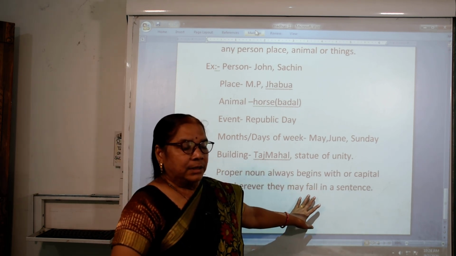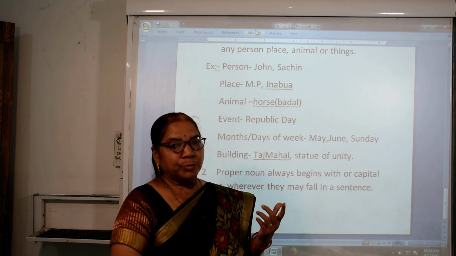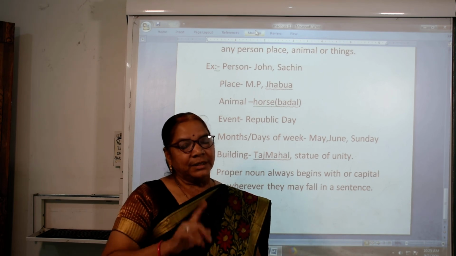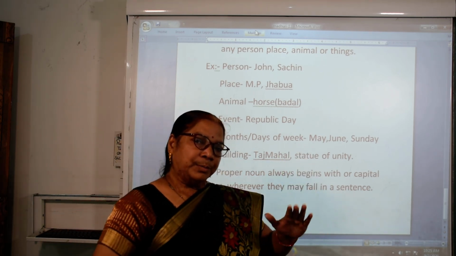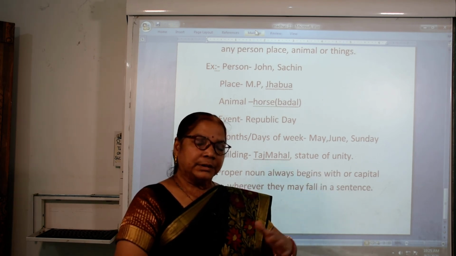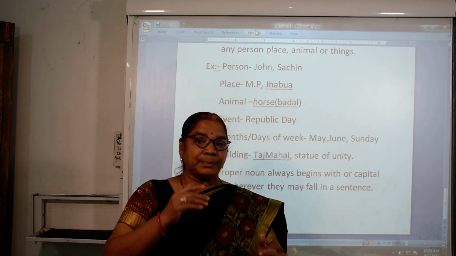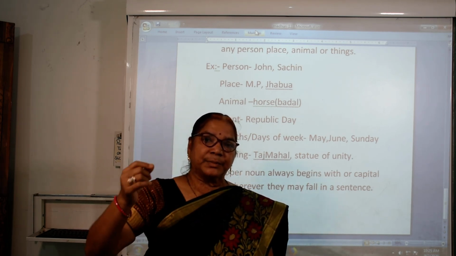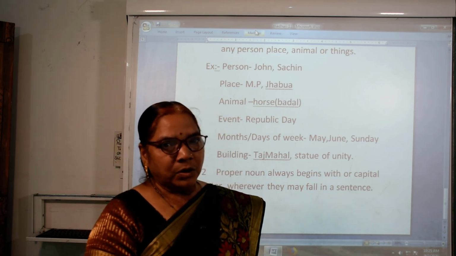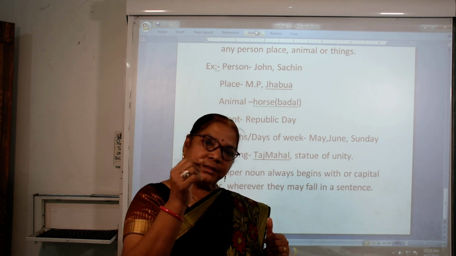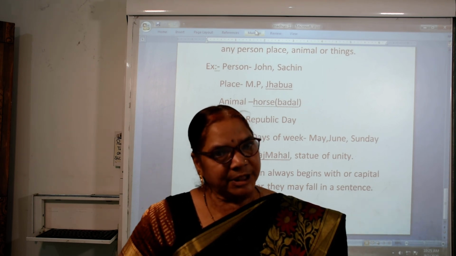If we say Sapna is playing football, Sapna, S will be capital. And if playing football, the sentence is over. If Sapna is coming in between, Sapna is playing cricket and Sapna is also playing hockey, then in the beginning and in the middle of the sentence also we have to write S as a capital.